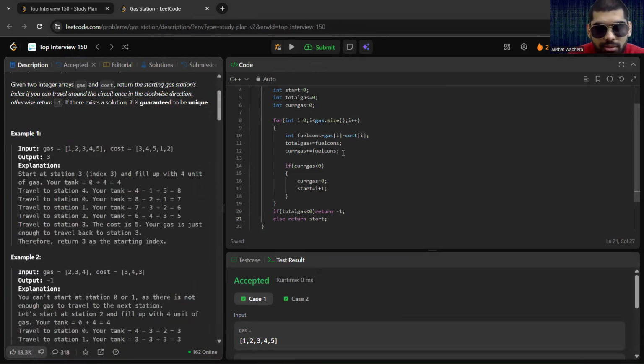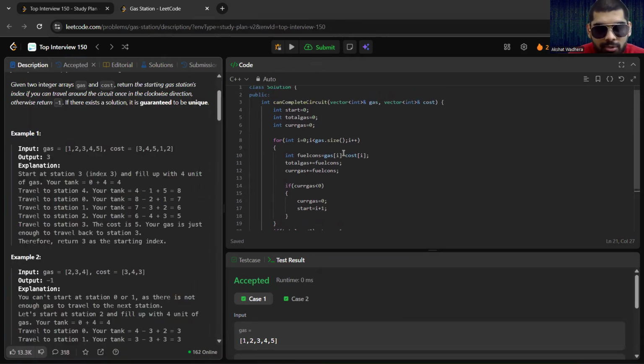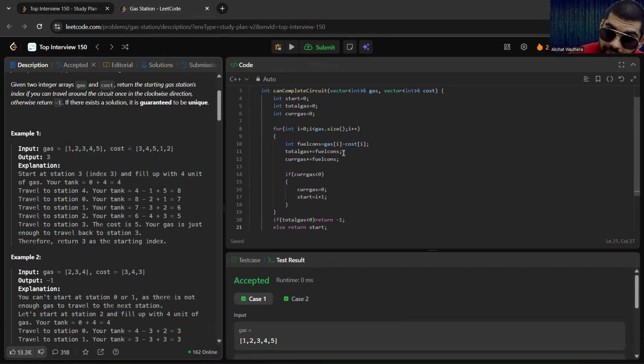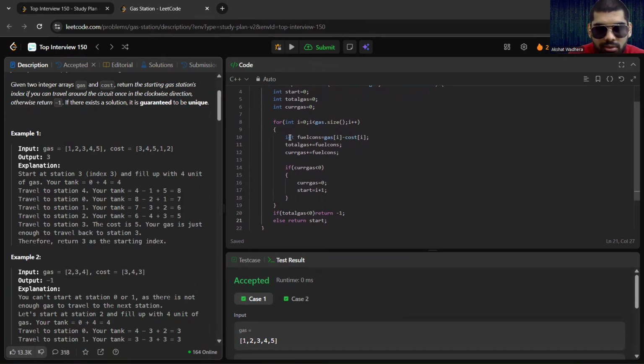Okay. Let's analyze the time complexity of this code. I am going over the gas and cost arrays only once, doing constant operations like the fuel consumption calculation, total gas addition, current gas addition, and O of 1 checks like current gas being less than 0 and updating the value.